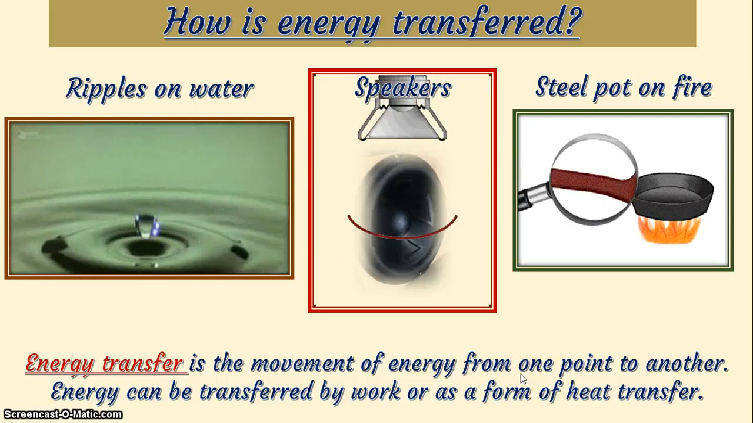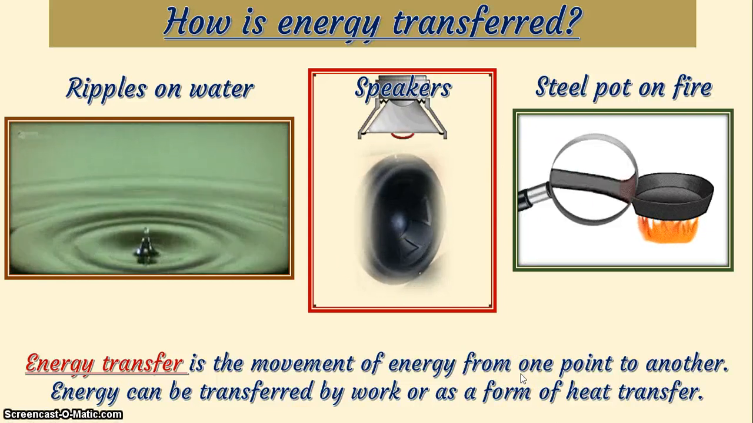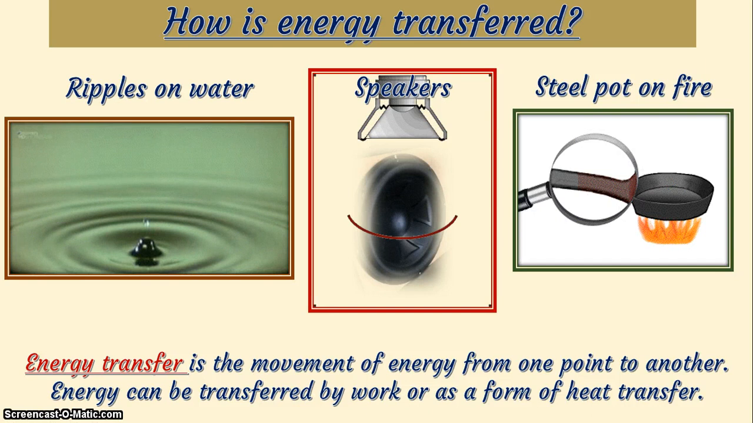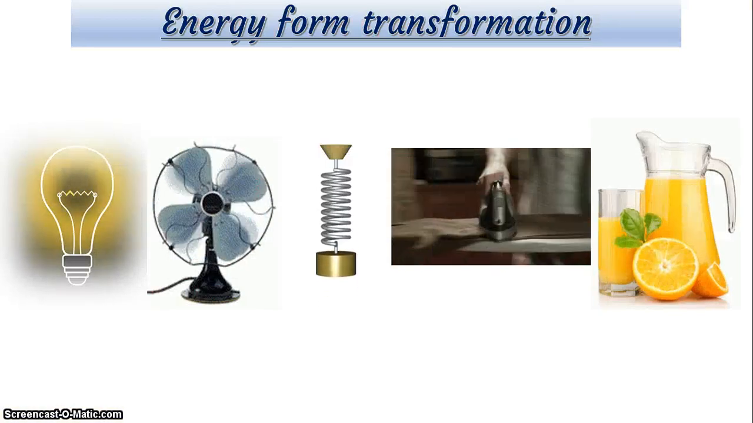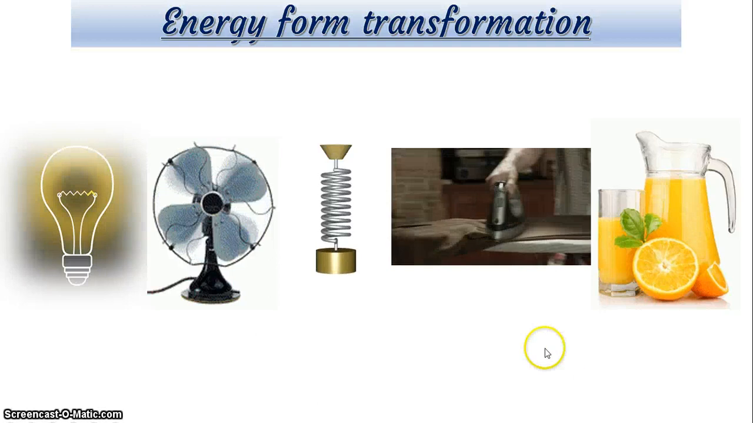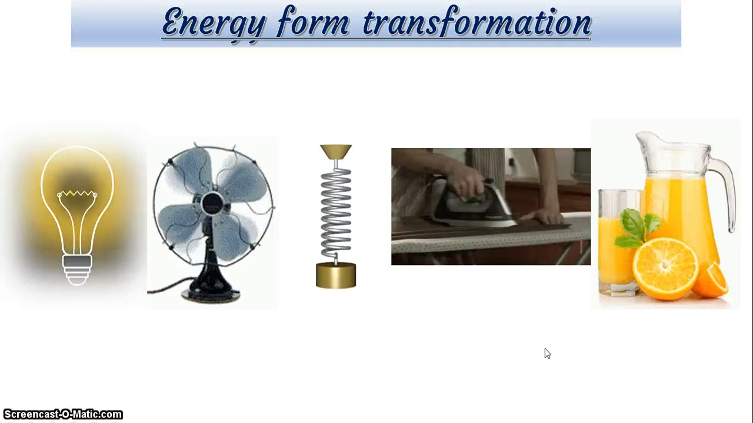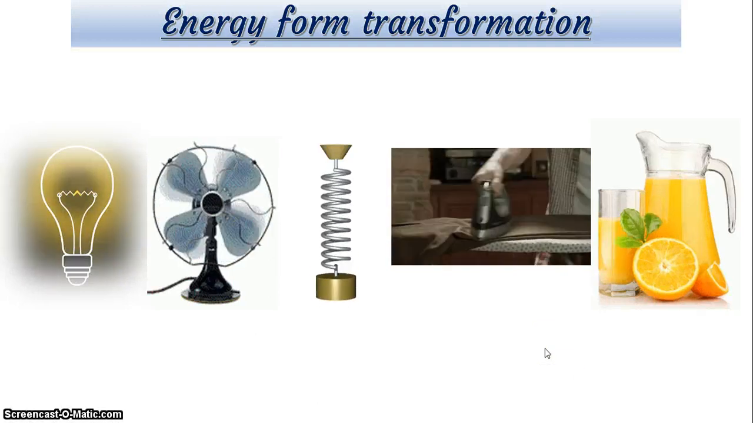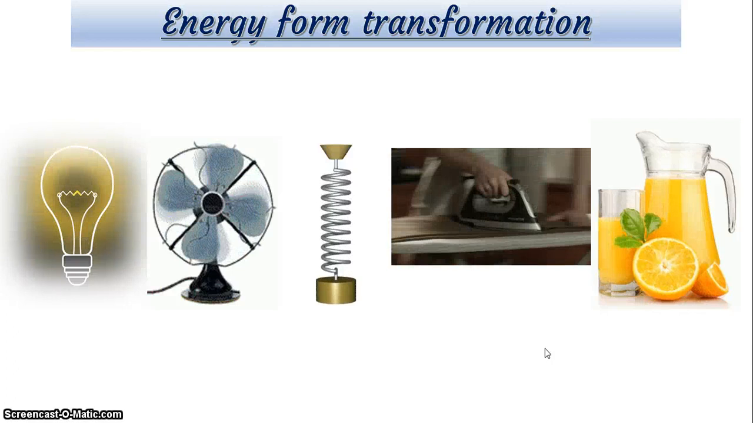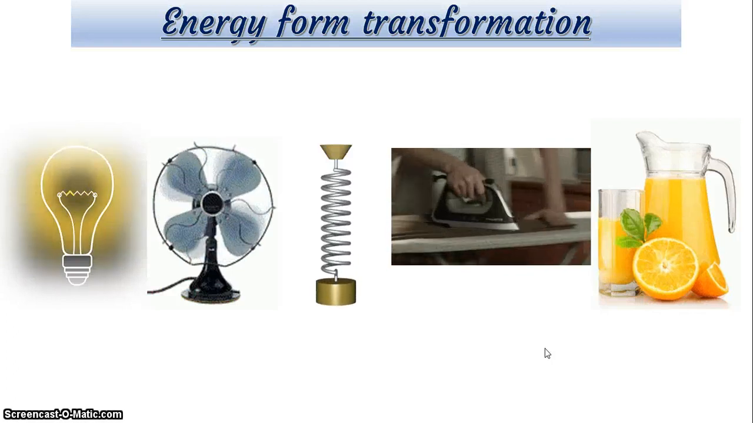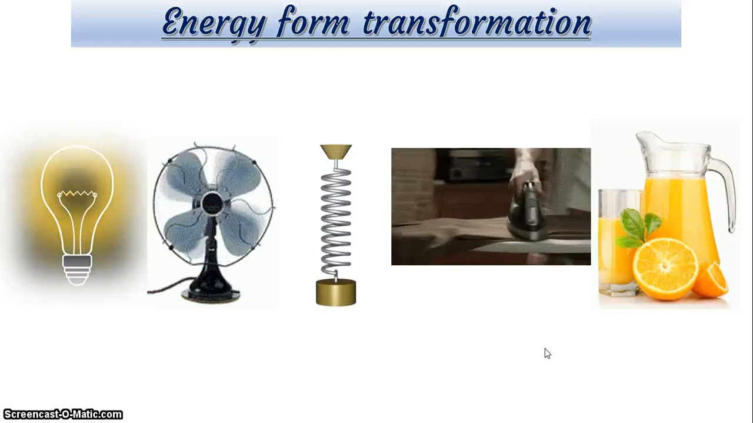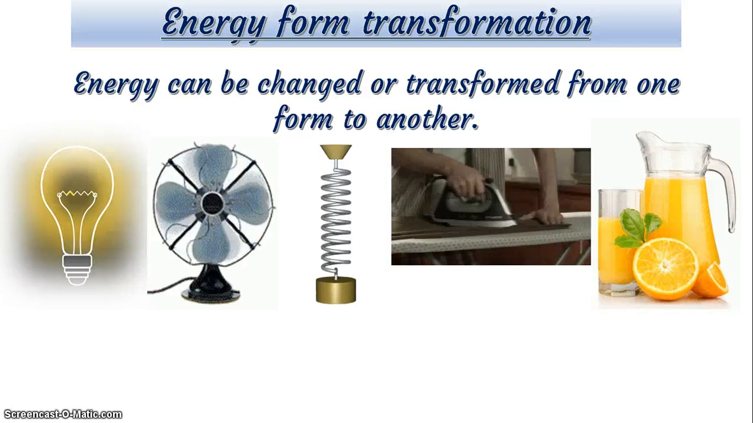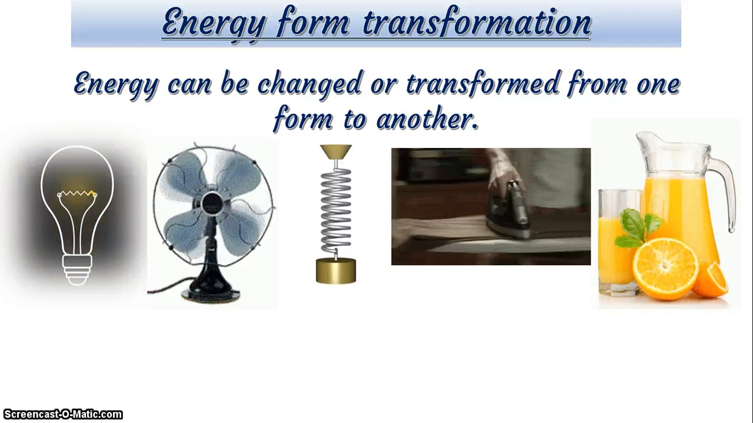Now we have known what energy transfer is. Let us now go over to another aspect of it, energy form transformation. Look at all these here. The light bulb, the electric fan, the spring, the guy ironing, and of course your fruit juice. Wow, that's yummy, you know. Let's look. What happens as energy form transformation? Energy can be transformed from one form to another.